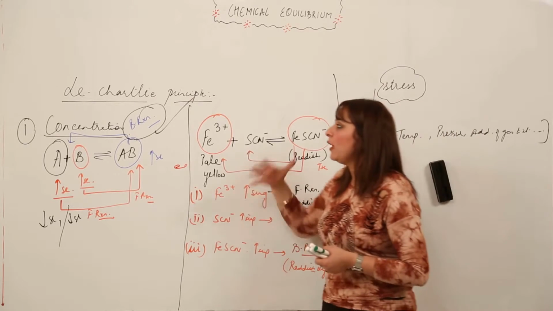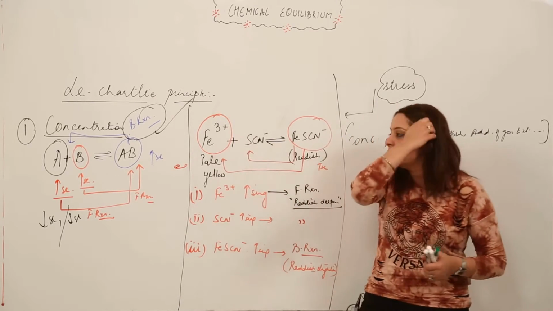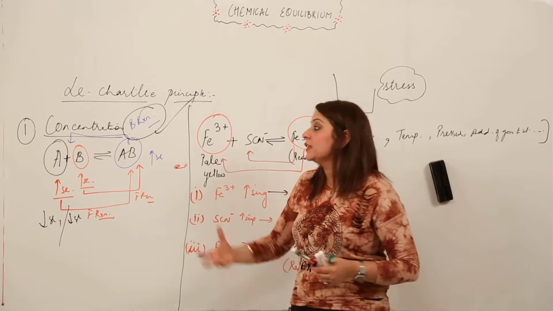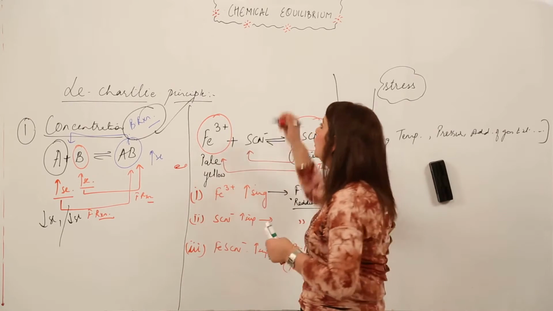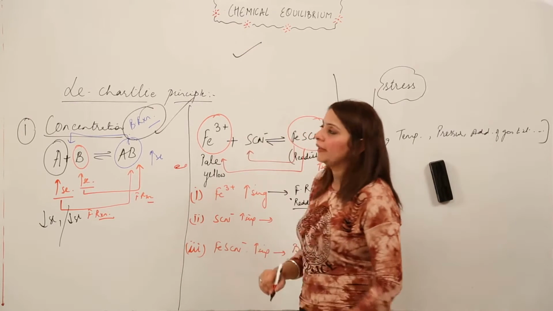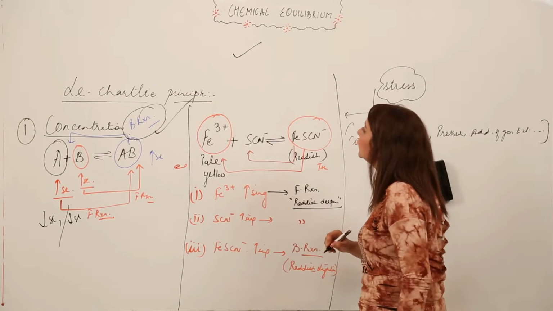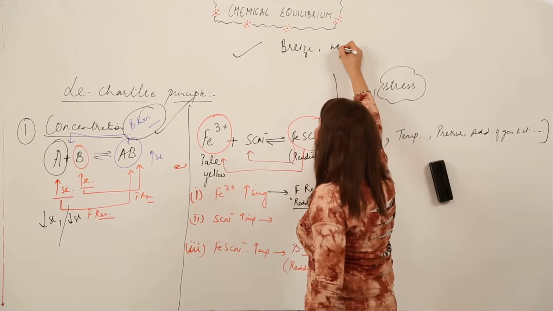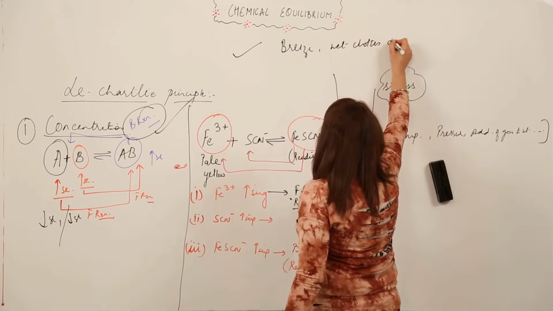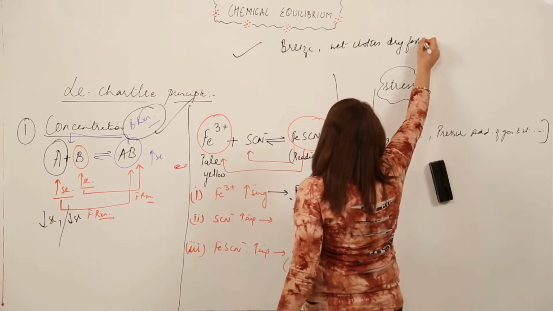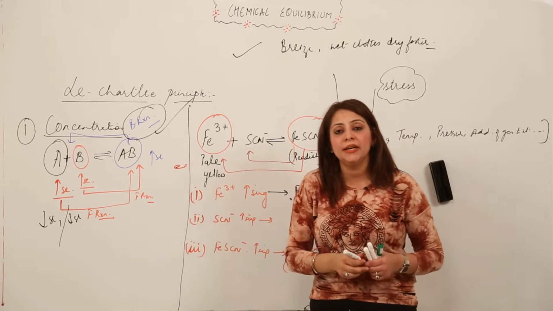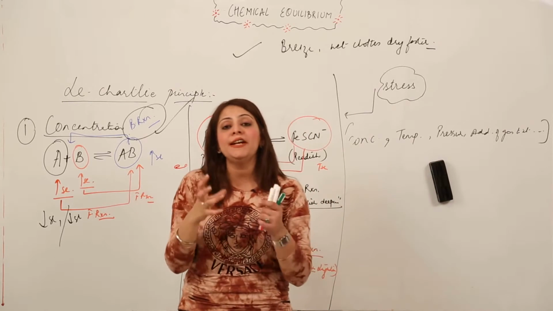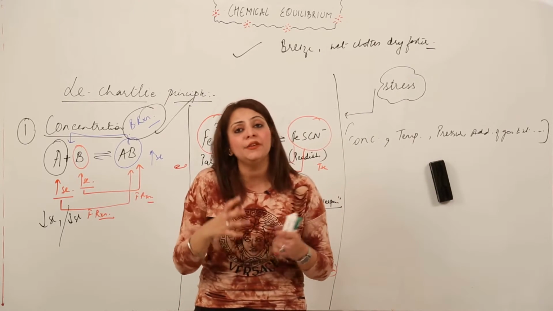And moreover, we have a few applications based on concentration. So the first application I just want to discuss with you, so that you should know where this factor is working in daily routine. The first one which is striking in my mind is that whenever there is a breeze, wet clothes dry faster. That means if we have a breezy day, then the wet clothes which you wash get dry faster.